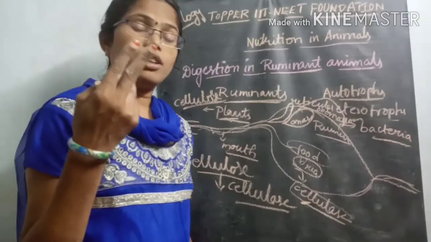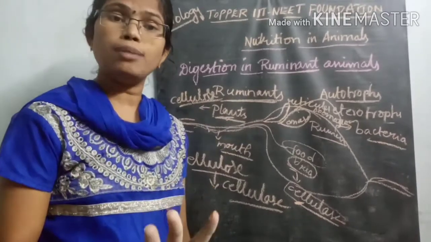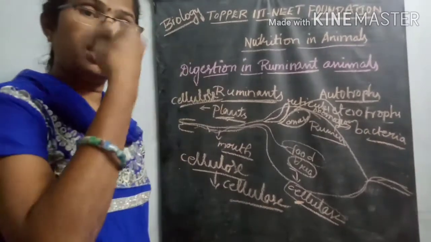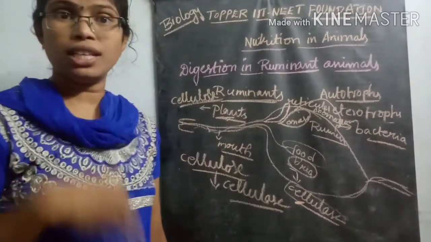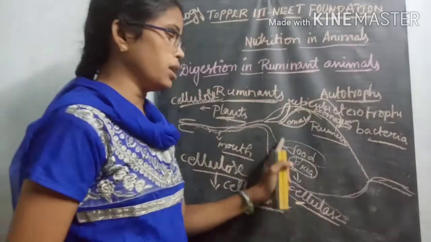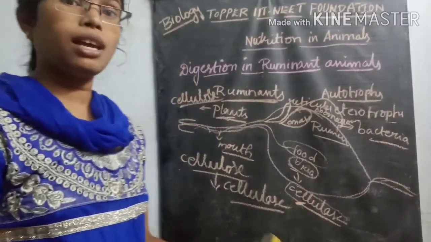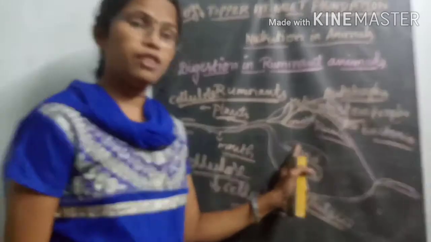Here the organisms eat food material in two stages. First, they eat the food material quickly. After that, it is mixed in the rumen chamber with bacteria that release cellulase enzyme, and the cellulase is mixed with the food material.